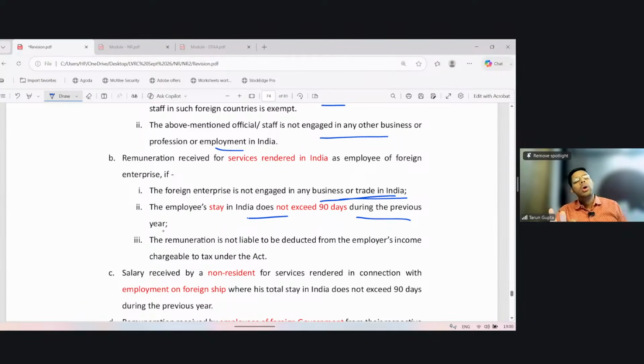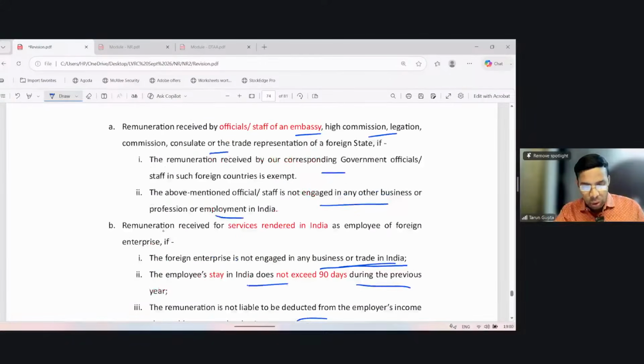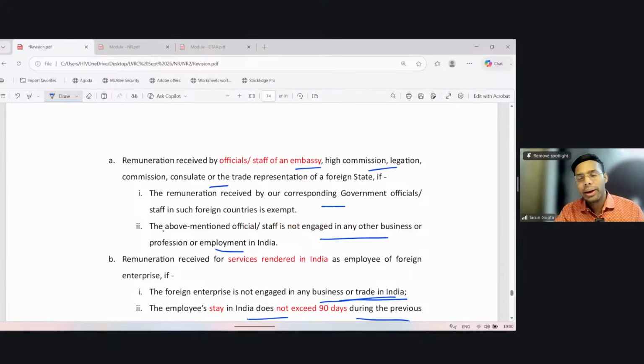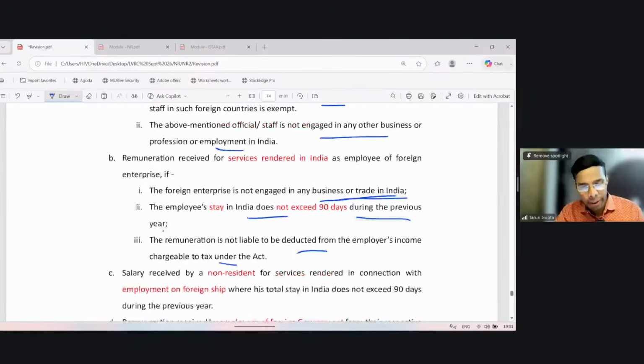The exemption is only available if you satisfy the condition that your stay in India during the previous year was up to 90 days only. Okay. The remuneration is not liable to be deducted from the employer's income chargeable to tax under the Act. So even if your employer has some income which is chargeable in India, the remuneration paid by it to you shall not be allowed as a deduction. Okay. So the first exemption we discussed was about the officials who are working in the embassies in India or foreign countries. Now we discuss the employees of a private organization. The threshold is that their stay in India should not be more than 90 days.